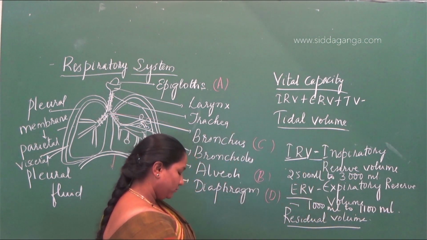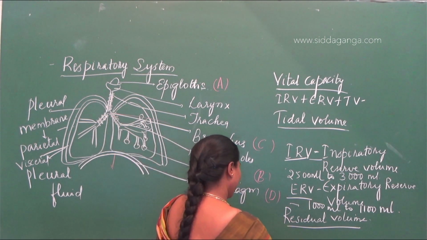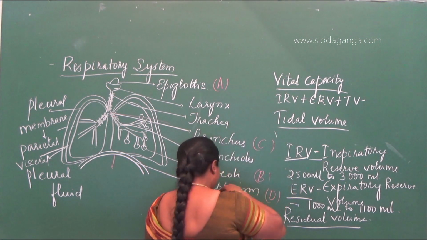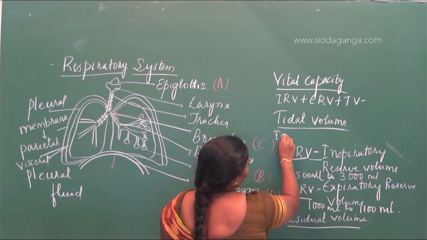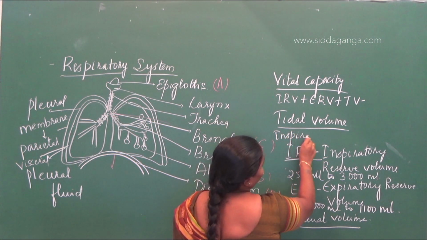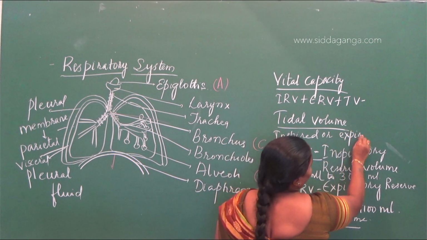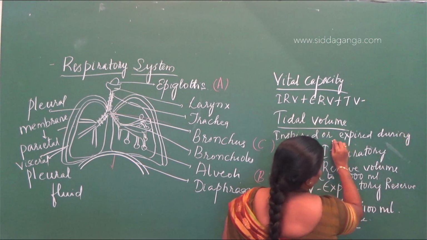Next, tidal volume. Tidal volume is the volume of air inspired or expired during normal respiration.